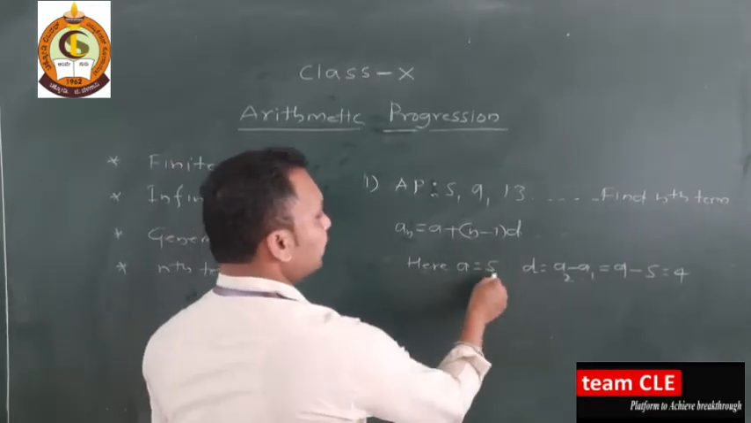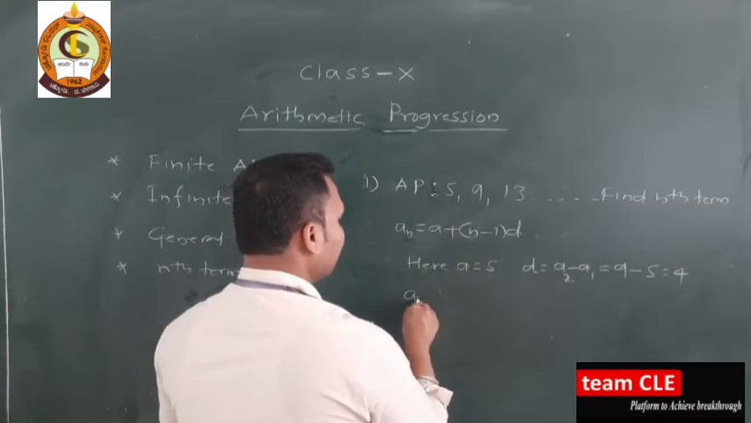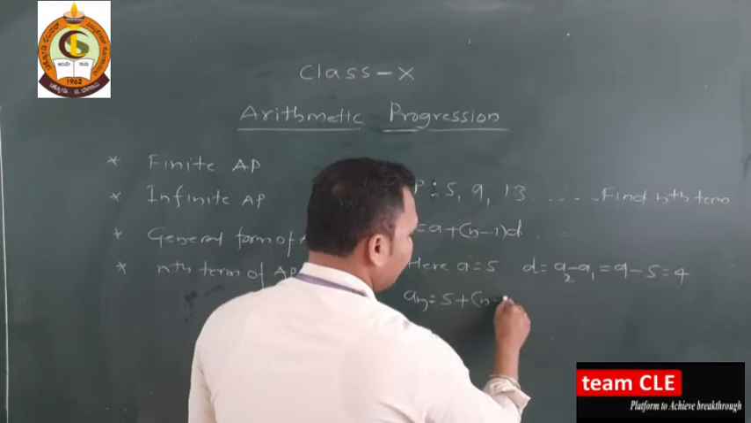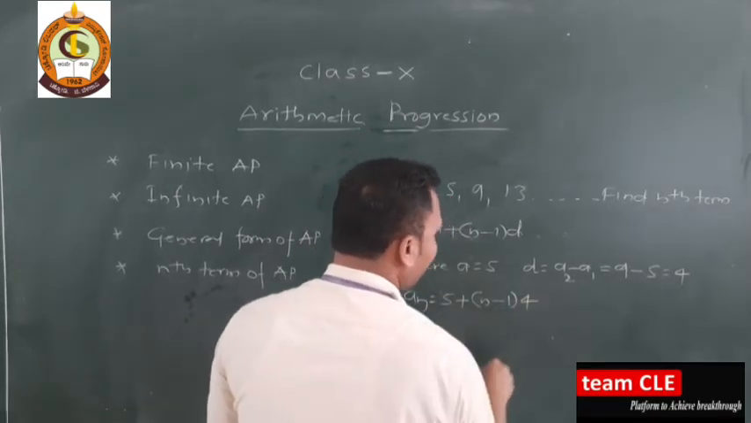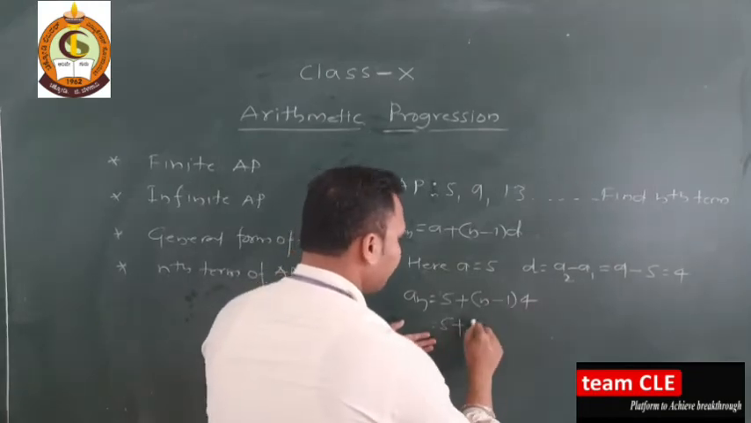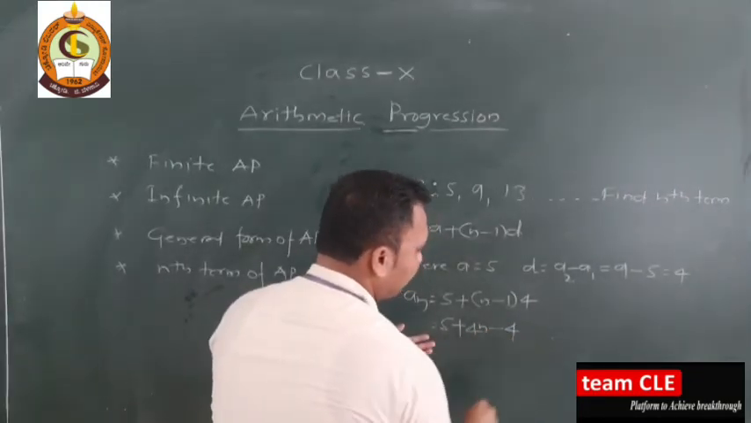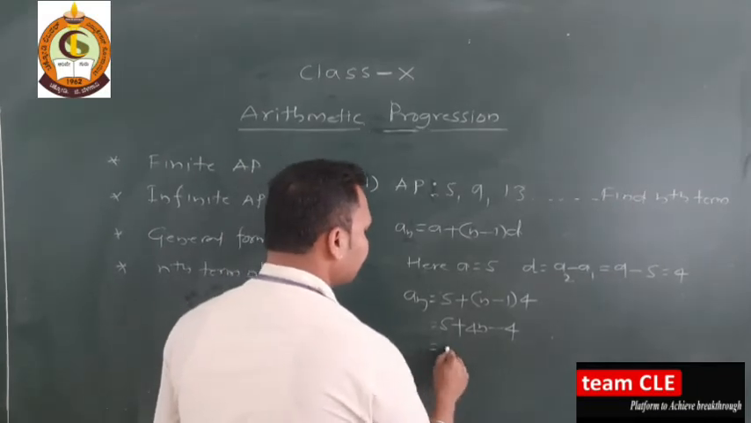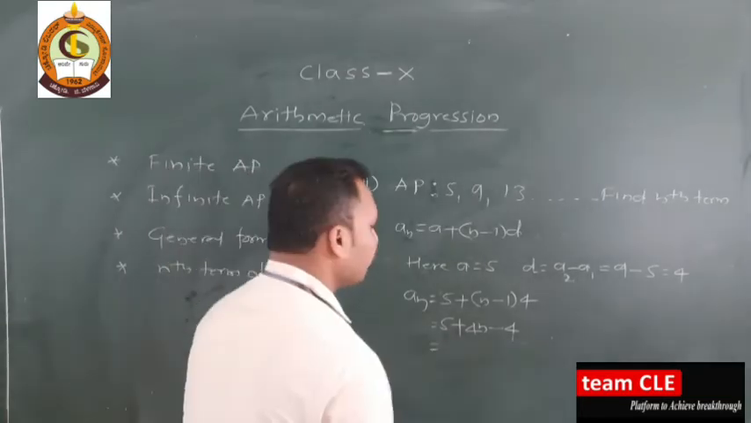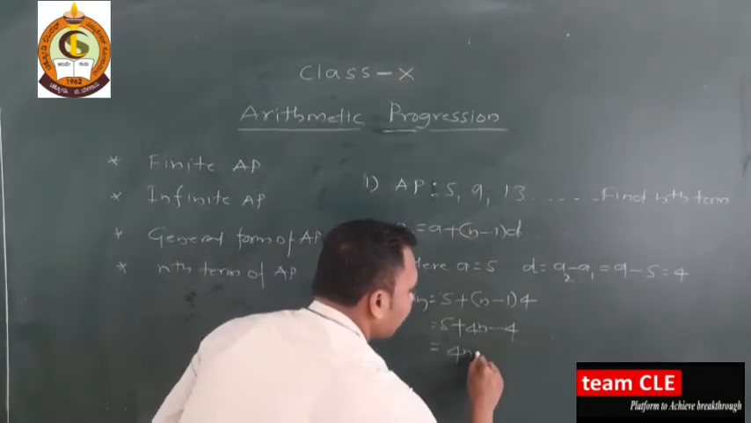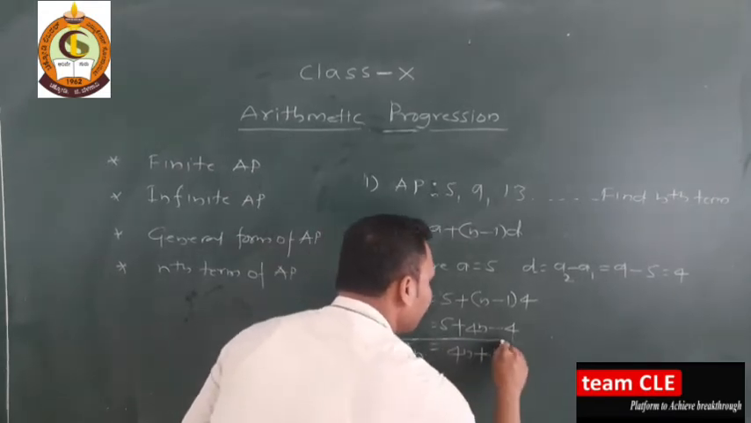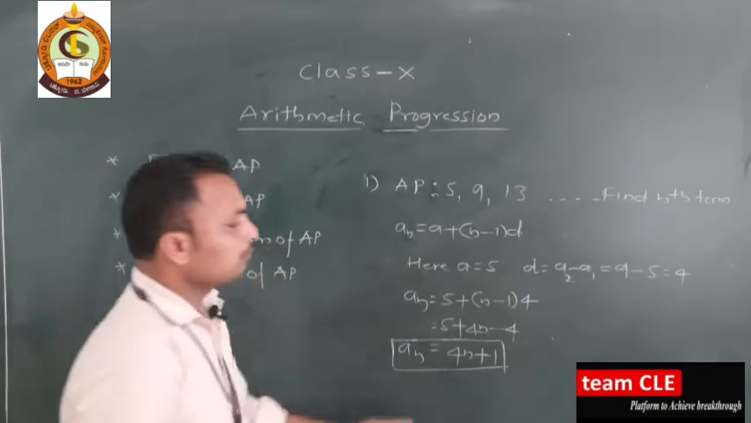Next, these things will be substituted in here. So an is equal to a, we have 5, plus n minus 1, and common difference we have 4. Okay. Now this becomes 5 keep as it is plus 4 into n is 4n minus 4. Now 5 minus 4, how much remaining here? You know it very well. So I'll write 4n plus 1. So an is equal to 4n plus 1.